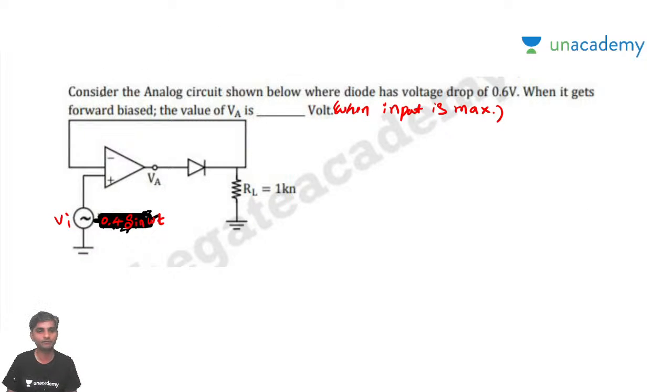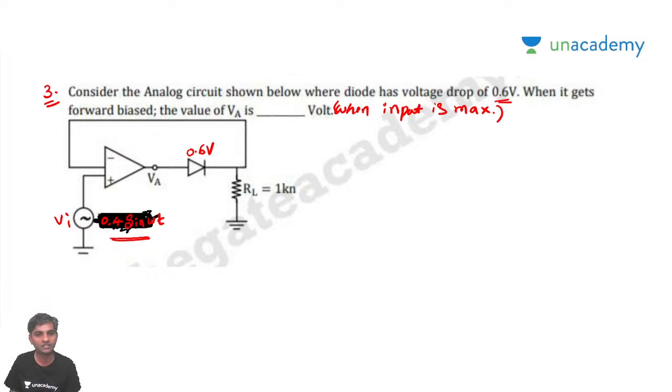Problem number 3. As I told you, this is all memory based. Sometimes I have changed the question. So Vi is going to be 0.4 sine omega t. Consider the analog circuit shown below, where the diode has a voltage drop of 0.6 volts when it gets forward biased. The value of VA in volts is asked.